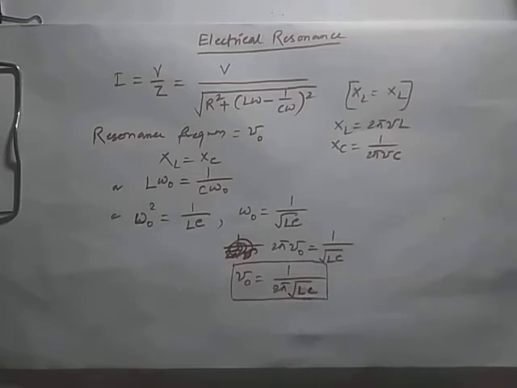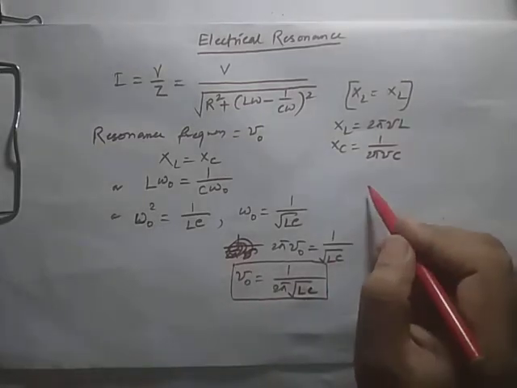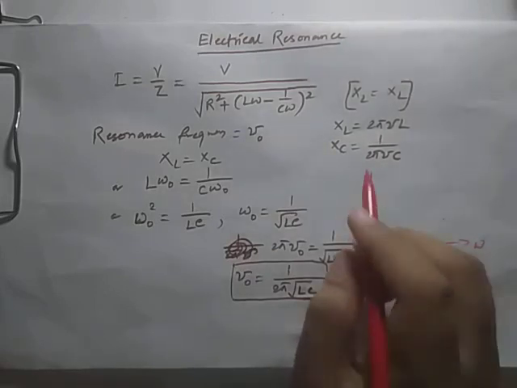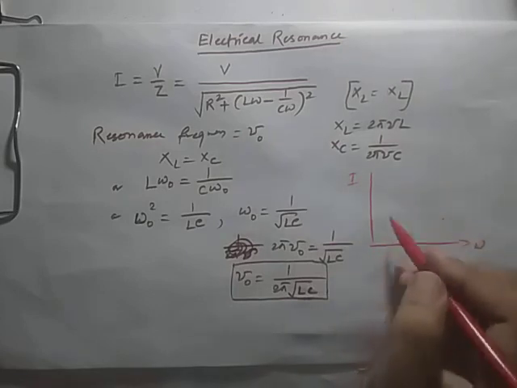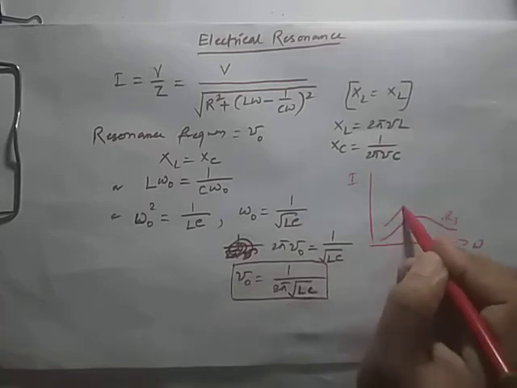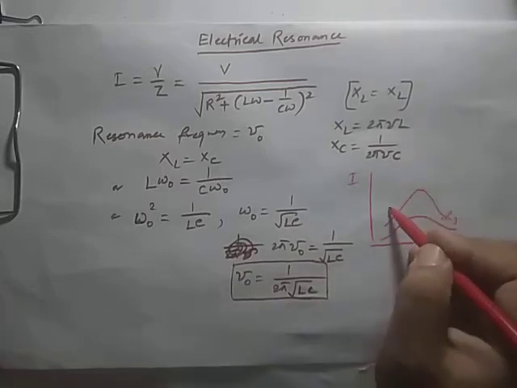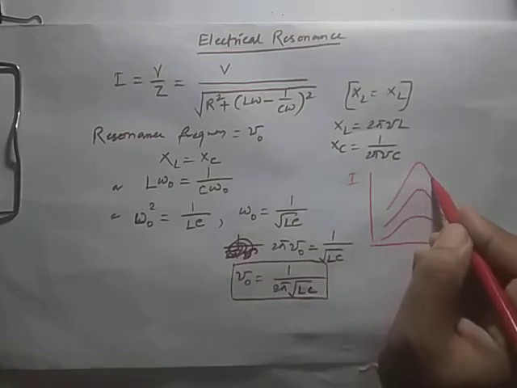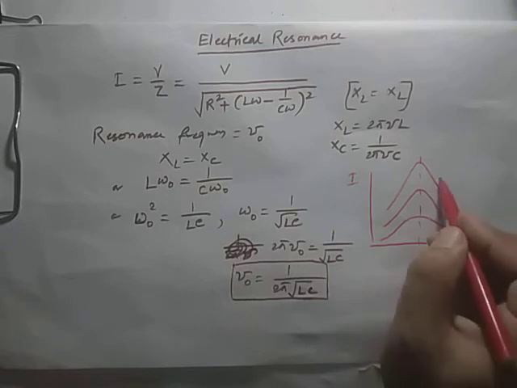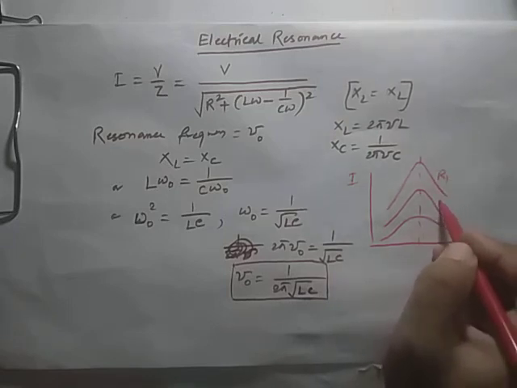So what is the graph of these things? I told you the current will be maximum in this case. So this is the graph for current and frequency. This is omega, and this one is current I. This is for resonance. Resistance will increase slowly, like this way, with a sharp value for R1, then R2, R3.